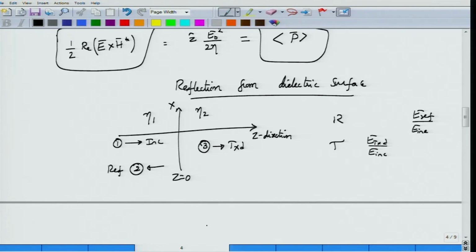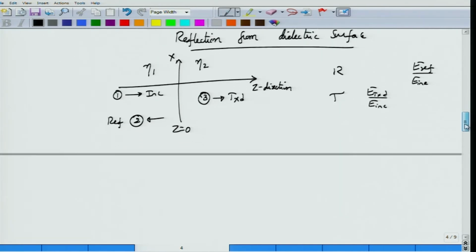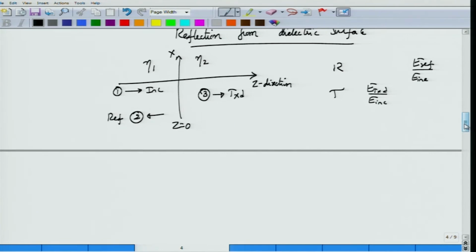Okay, how do I obtain this reflection coefficient, transmission coefficient? Well, it all boils down to writing the expressions and applying boundary conditions. Consider medium 1. Inside this medium, what is the total electric field? So E in region 1 will be the sum of incident and reflected wave. What is incident wave? Let us assume that the amplitude of the incident wave is EOI.